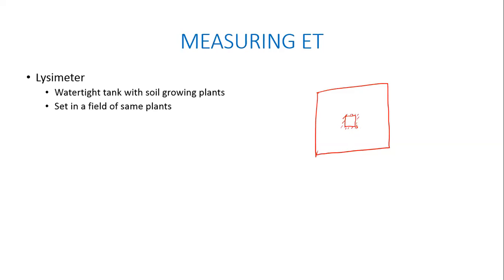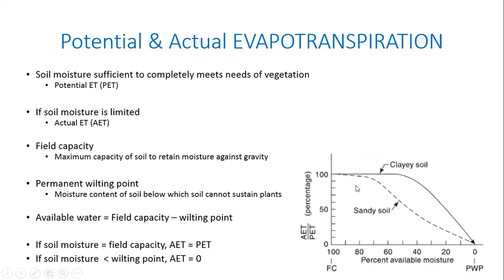Okay. So now let's just imagine this. First of all, does everybody understand this previous curve? Is this understood? PET is the maximum that can happen for a given type of crop. For a given type of crop, PET is the maximum evapotranspiration that can happen, which completely satisfies the needs of the crop under consideration, right?